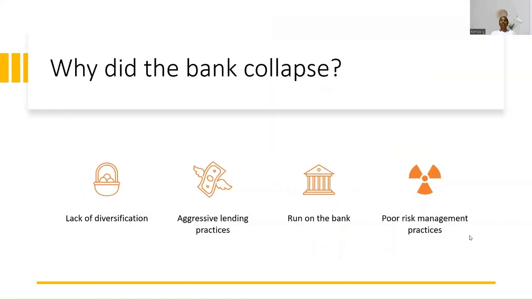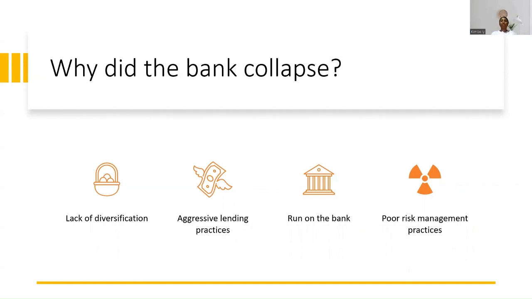Firstly, the bank lacked diversification. SVB had a large exposure to the tech industry, so when the industry was hit hard by the economic downturn, SVB faced substantial losses. The bank was also an aggressive lender, lending money even to startups that were not creditworthy, which made it more vulnerable to losses when the market crashed.